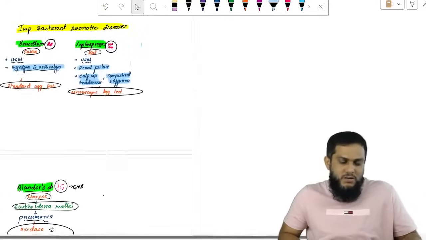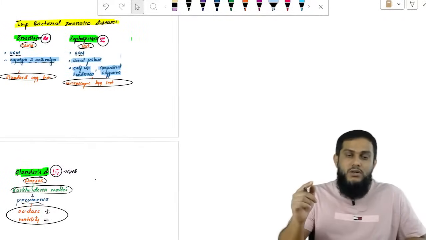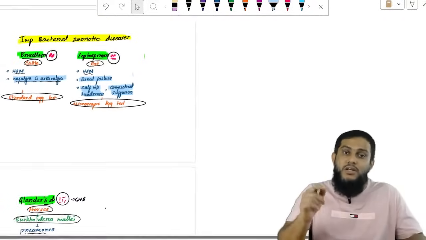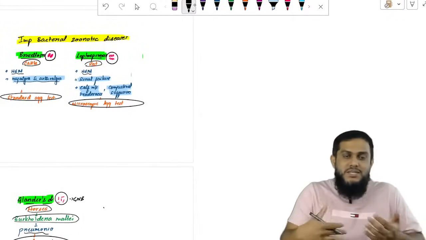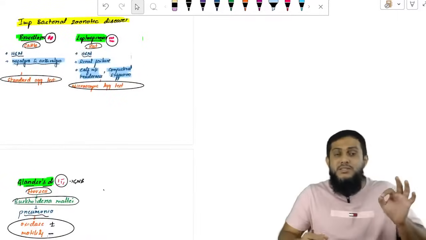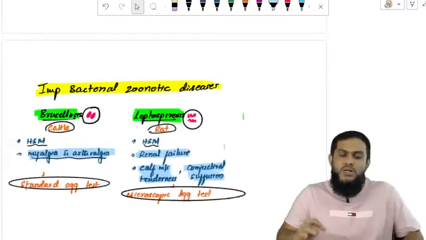The three important bacterial zoonotic diseases are very important. Very, very important. Everything is important because all are previous year topics. But these three diseases are very, very important: brucellosis, leptospirosis, glanders disease, multiple times repeated.